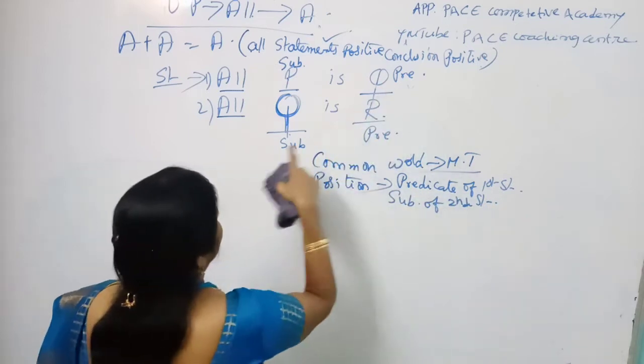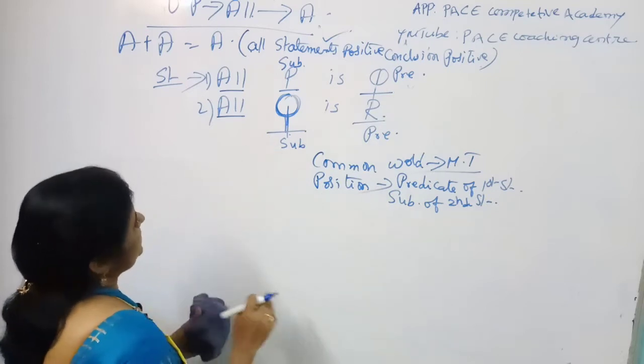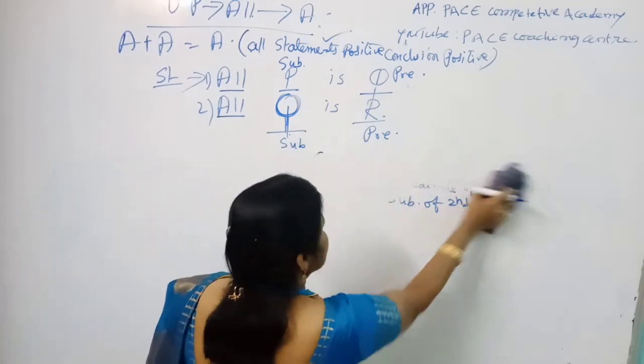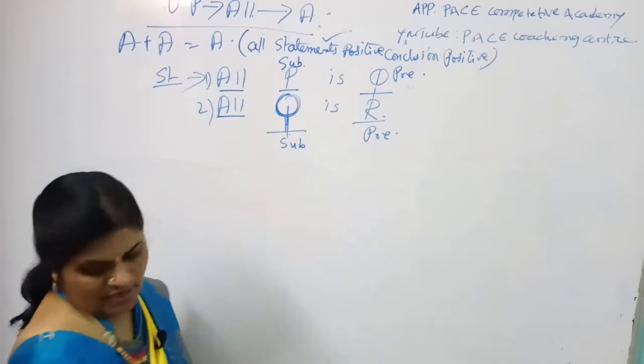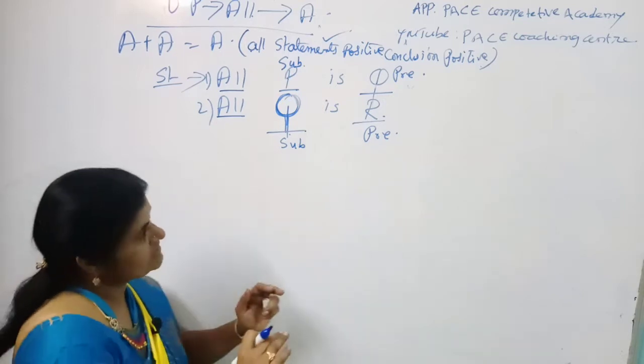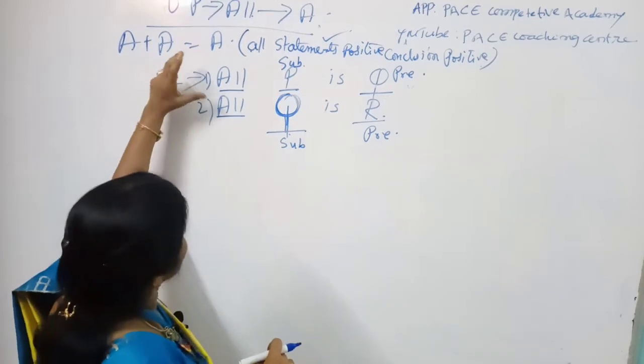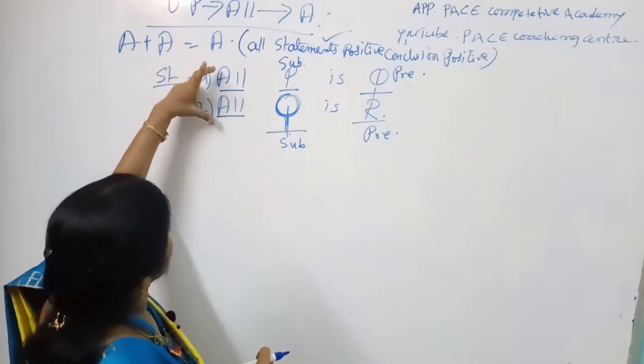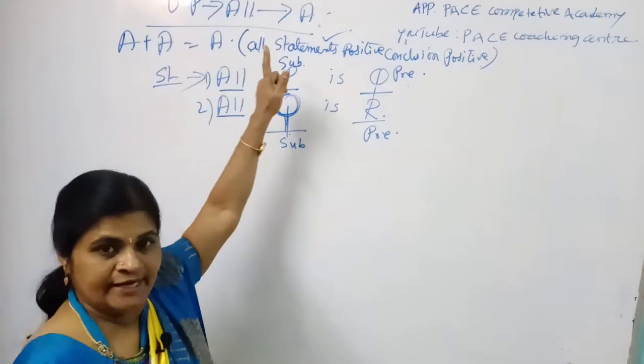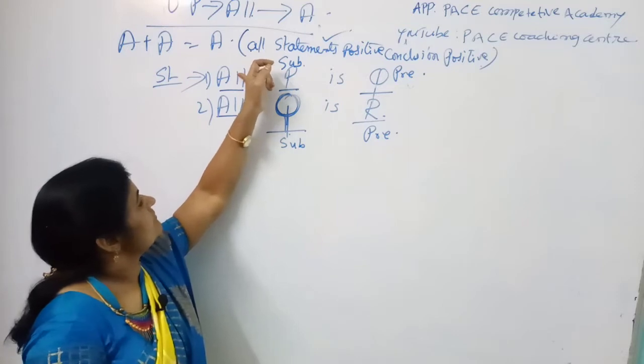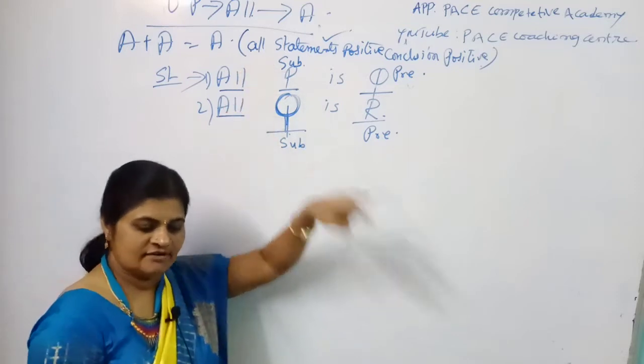So here it is predicate and here it is subject. Right. Now it is perfect for drawing the conclusions. So once again I will explain to you what are the things you must remember. First, see the first words of each statement. Here it is starting with all and here also it is starting with all.